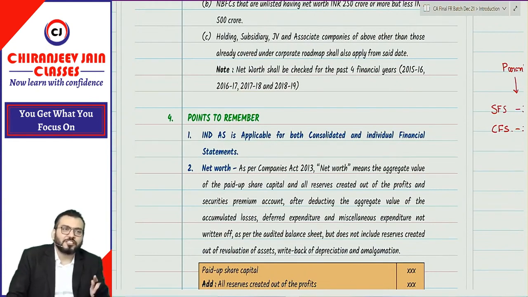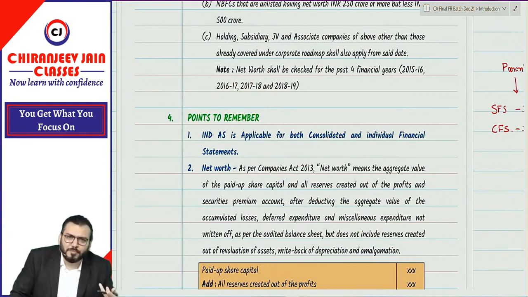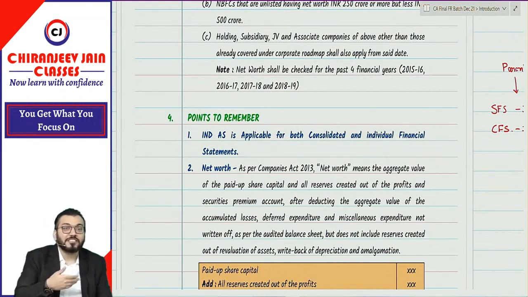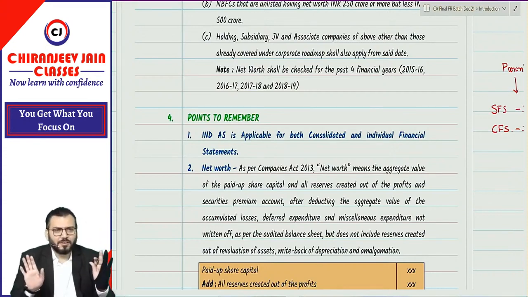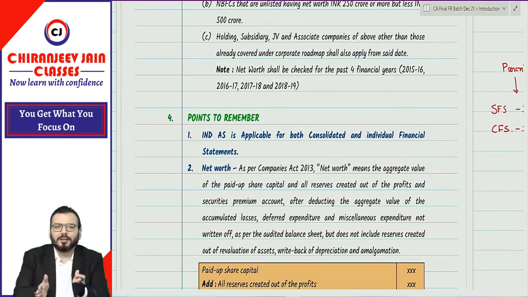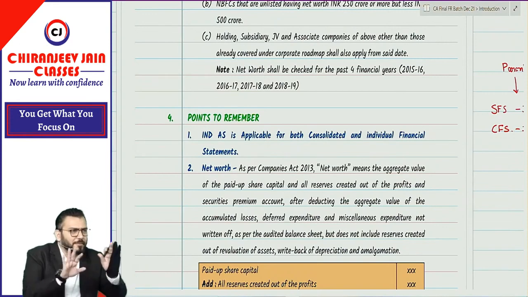Any entity which is standing alone. So for individual financial statement, we may also use standalone financial statement. Normally in your office, I think you might be using standalone financial statement. Understood? I hope you understood what are the financial statement, consolidated financial statement, individual financial statement, separate financial statement, and standalone financial statement. Everything you have understood?